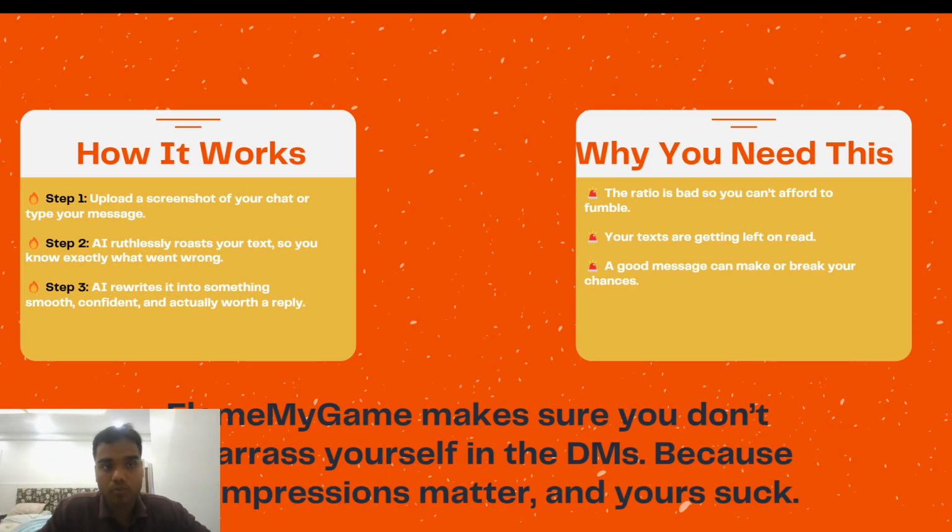How does it work? You upload a screenshot of a chat or type your message. The AI roasts your text so you know exactly what went wrong. Then the AI rewrites it into something smooth, confident, and actually worth a reply.